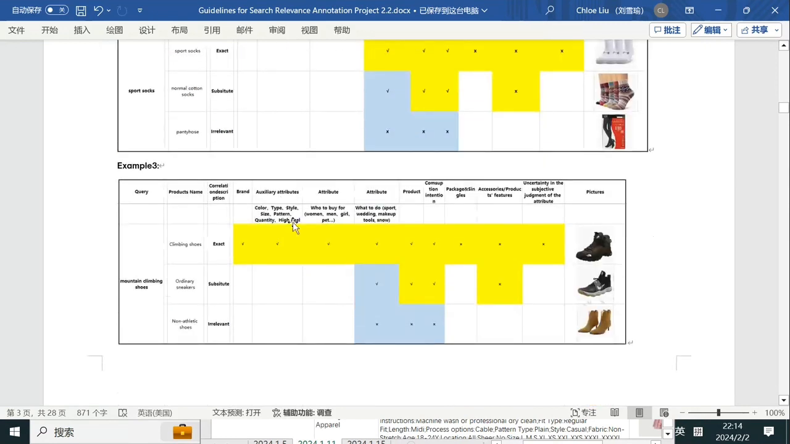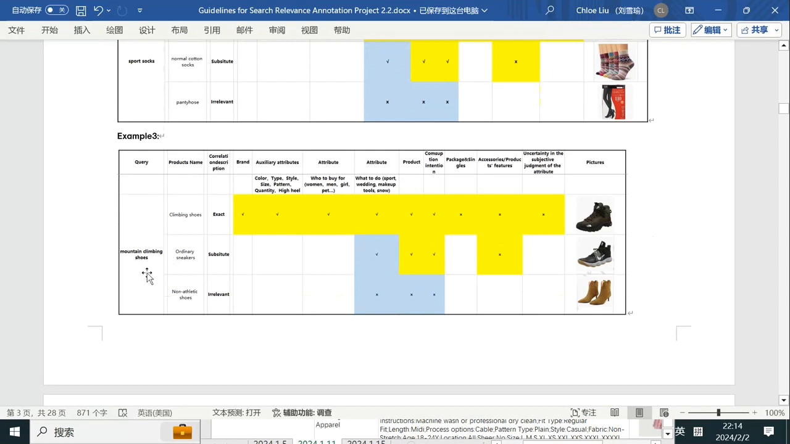And next one, the query is mountain climbing shoes. So first one, what is the mountain climbing shoes? The picture here fully meets the requirement, so it is exact. And here is ordinary sneakers. It can be used for mountain climbing, but it is not a special use for it, right? So the attribute what to do cannot be fully met, but it can be used for it. So under this circumstance, we can mark it as substitute.